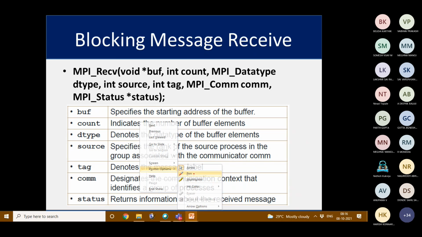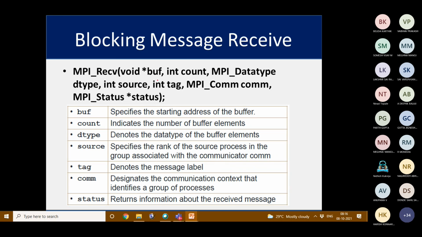And then we have the blocking message receive. Here these are the parameters. We already discussed some of them, but we will go through each parameter. Buffer specifies the starting address of the buffer. Count indicates the number of buffer elements. Data type denotes the data type of the buffer elements. Source specifies the rank of the source process. Tag denotes the message label. Communicator designates the communication context, which will identify the group of processes. Status returns information about the received message.